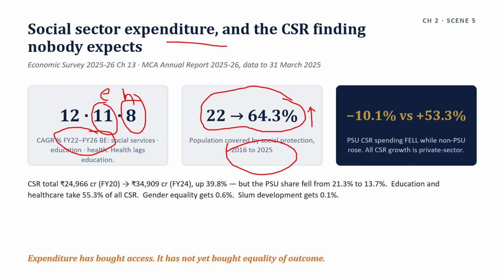So what is the consonance answer? What is the pattern? Expenditure is rising, and rising faster than total expenditure. Expenditure is rising, no doubt about that, but rising faster than total expenditure. The share is up, not just the rupee amount. But within it, health lags education, 8% against 11%.